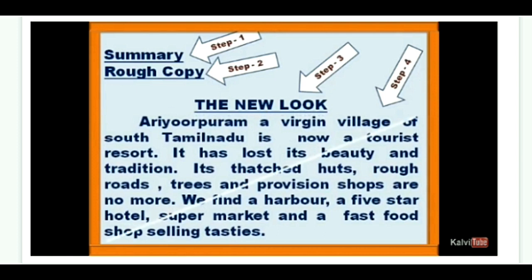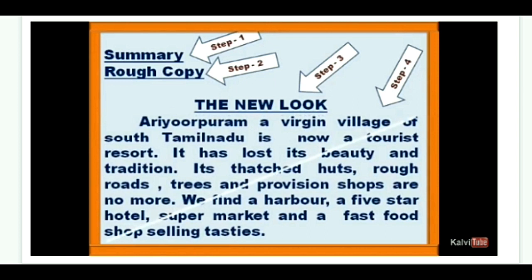Its thatched huts and rough roads, trees and provision shops are no more. We find a harbour, a 5-star hotel, supermarket and a fast food shop selling tasters. So, after you finish your rough draft, don't forget to strike out the rough draft from the left hand side to the right hand side. That is important for the rough draft.